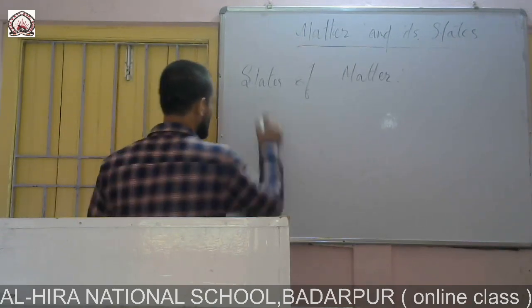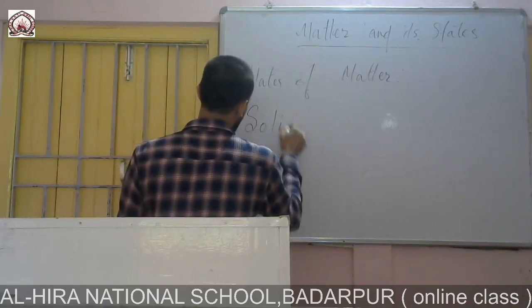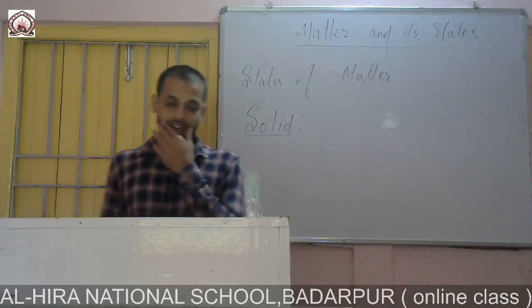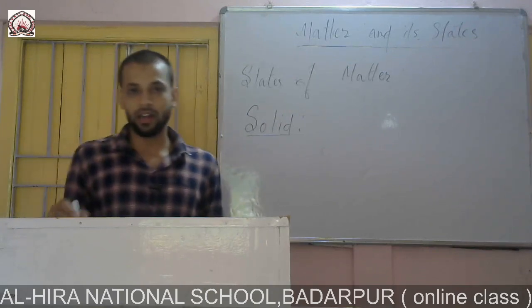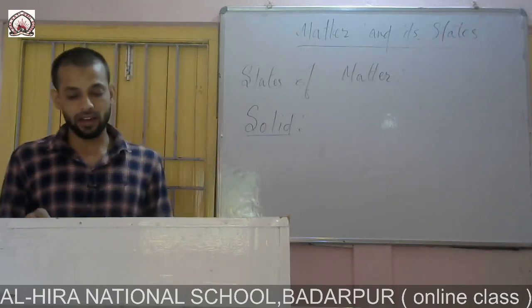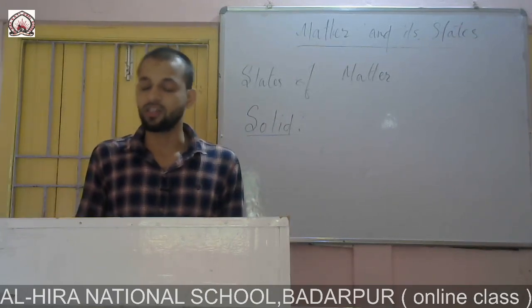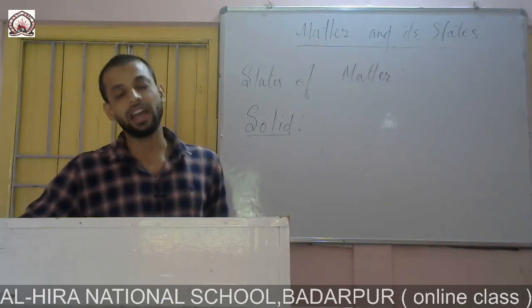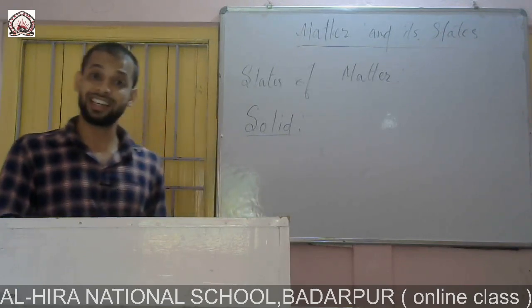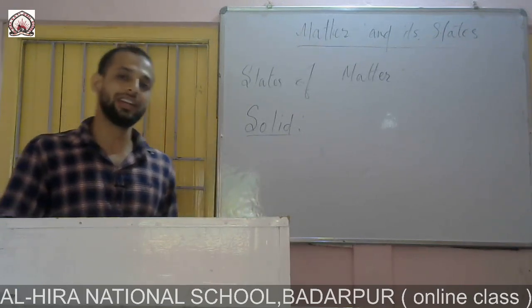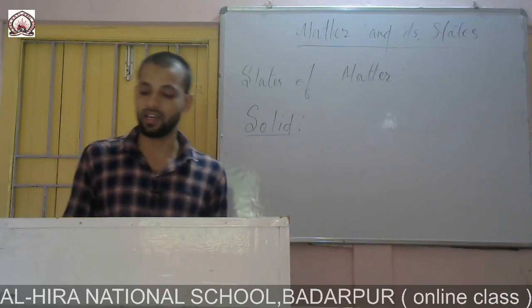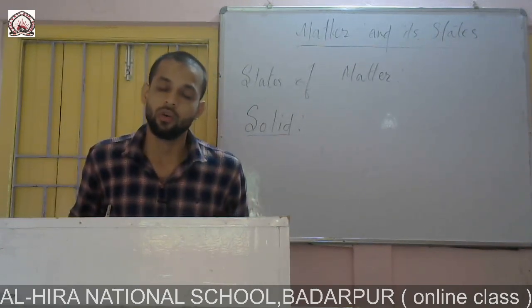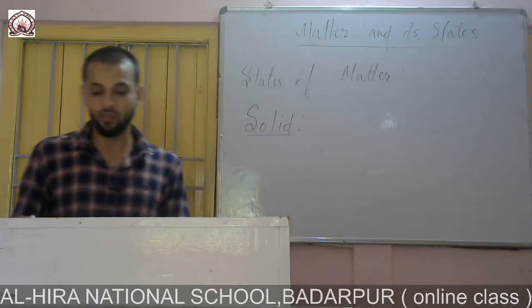At first we shall learn about solid. A table, a chair, a pen, a pencil, a box, a marker, a board. These things are solid. Why? Because they have fixed shape and fixed volume. We cannot change the shape of a solid unless we break it. That is why solids are hard. That is why we use these solids to make different kinds of substances.